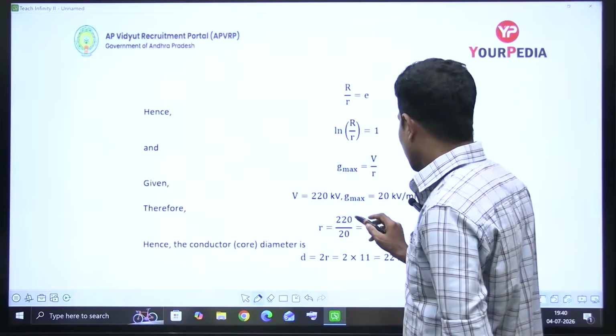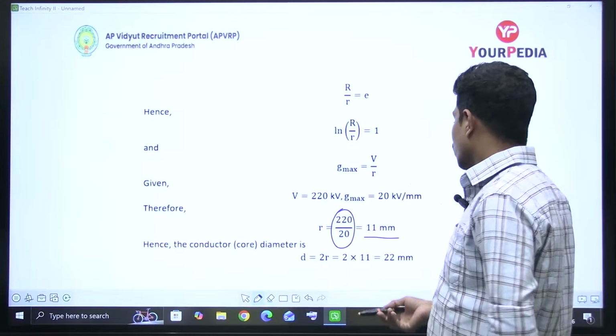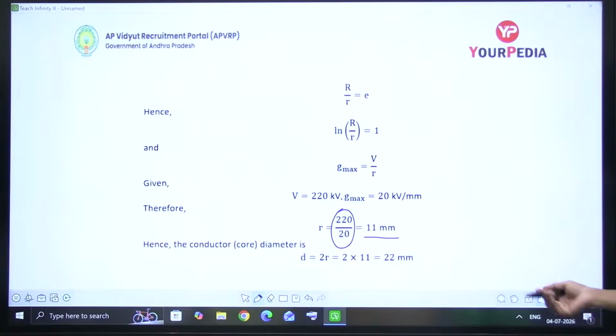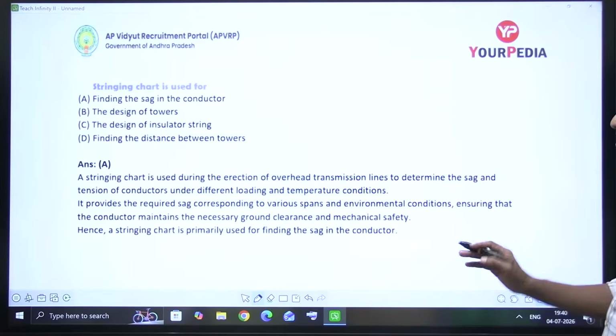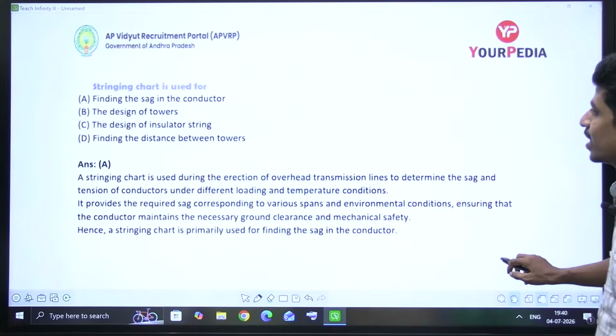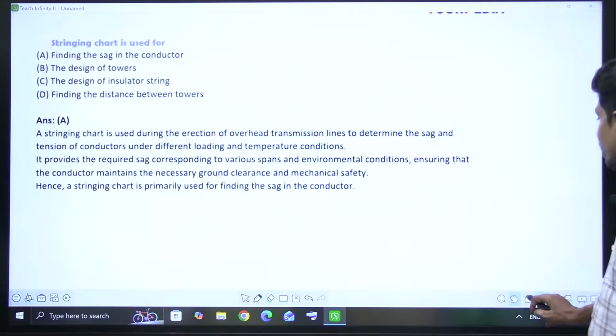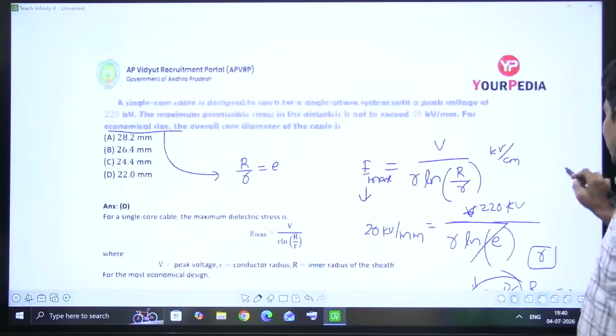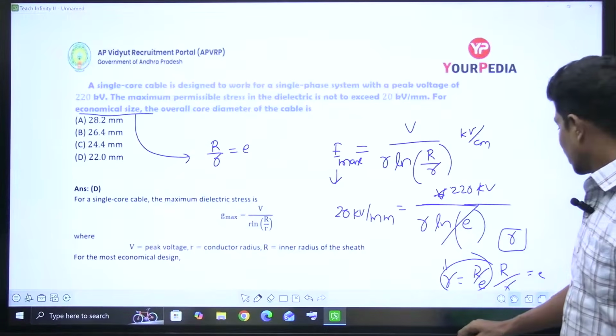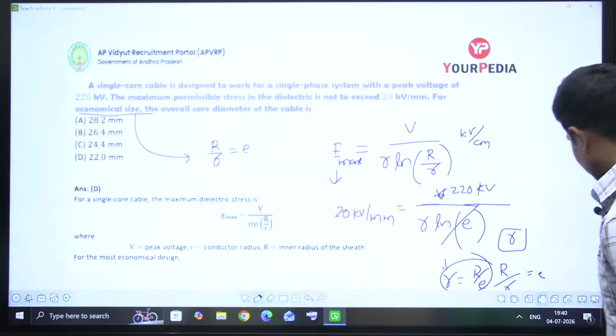So he's asking, you got small r as 11 mm. Then the diameter you are going to get is 22 mm, right? The answer is very simple. The calculation part I left to you, all right? So that is a quite simple question. Everything I have given here, just do the calculation, nothing more.